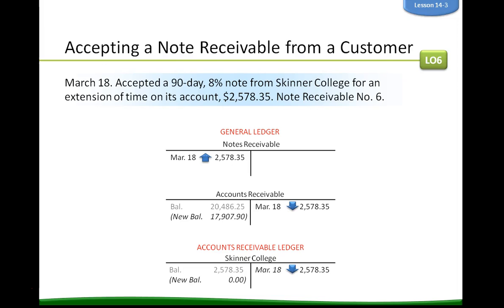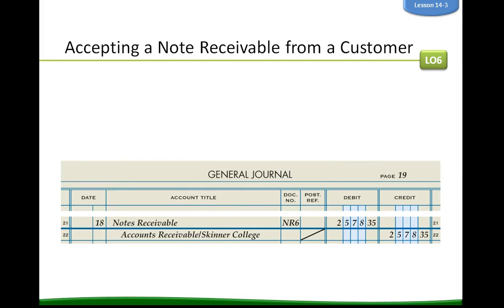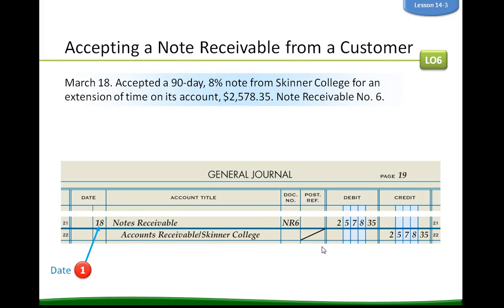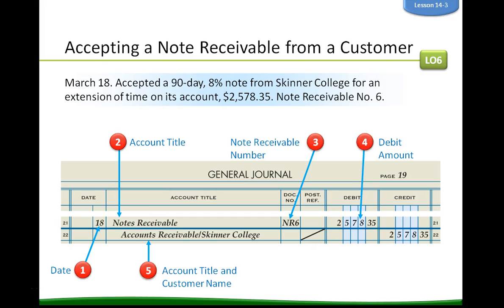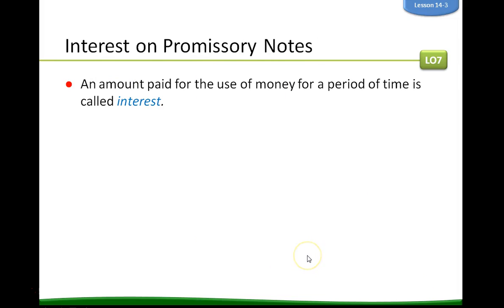And that's what I just said. I'm sorry, I forgot to hit forward. So here we have notes receivable, accounts receivable Skinner College with a dash, which we'll fill in at a later date. The date, account title, notes receivable number, the amount, account number and customer name, which we're going to put in the account number and a customer number here, and then the credit amount.